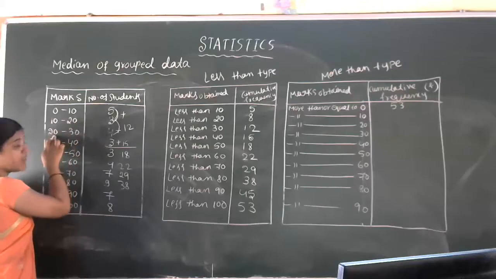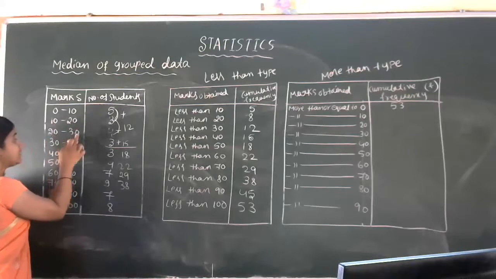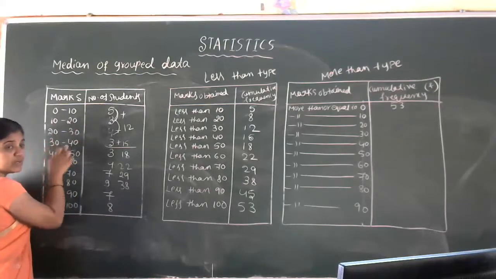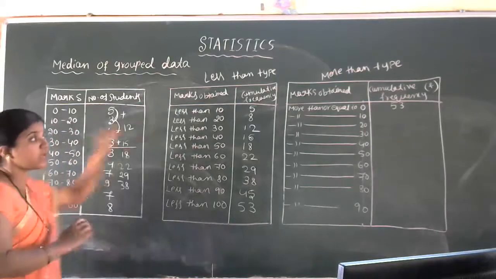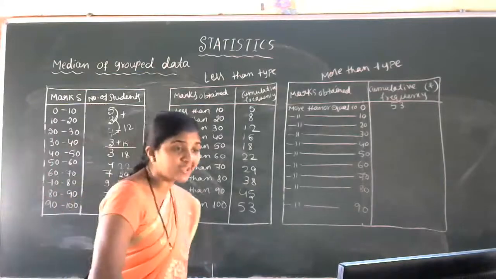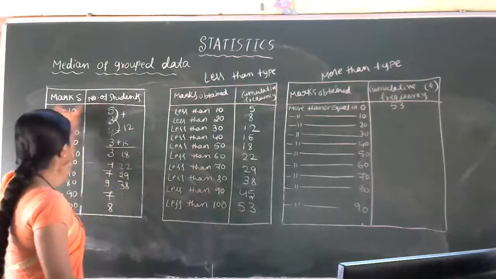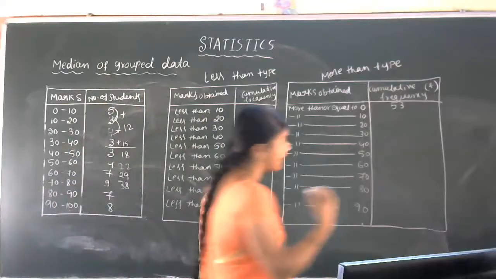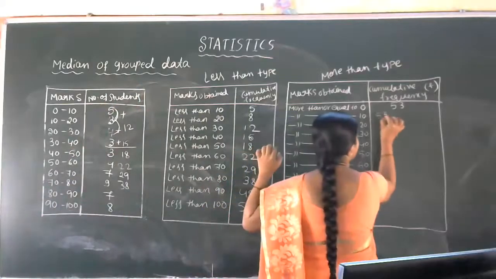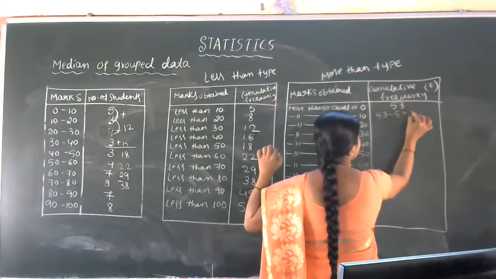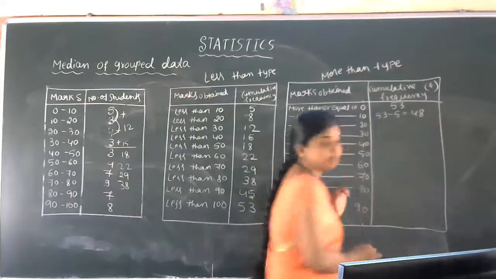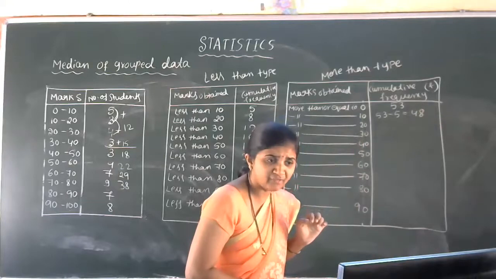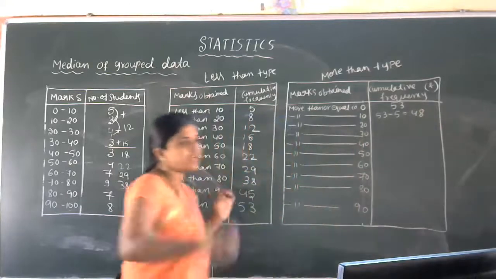Then 20 will be added to the third group. Okay, then 30, up to 30 into 40, here 30. So that's why now, more than or equal to 10 in the sense this 0 to 10, 5 members have to put down their hands, that is 53 minus 5 which is equal to 48. Got the idea of the second frequency? Yes.